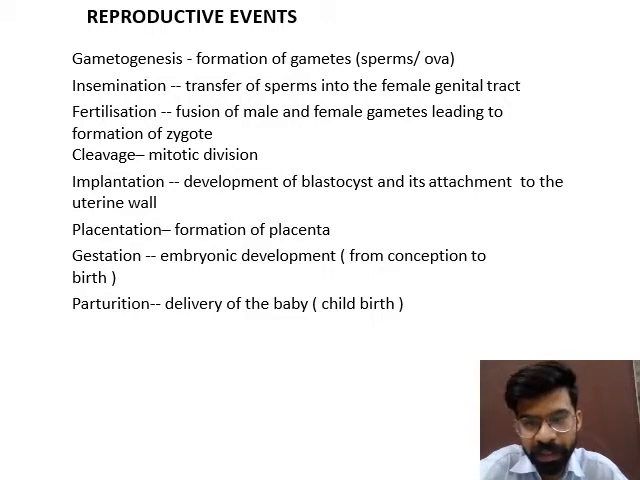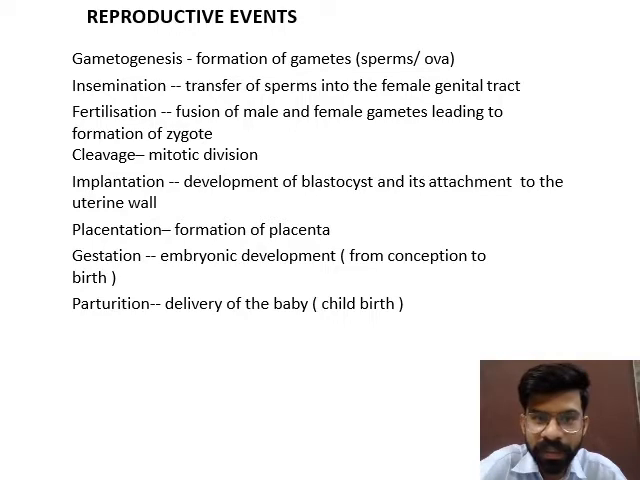Formation of gametes, meaning the formation of sperm and egg, is known as gametogenesis. As the gametes are formed, they are transferred into the female genital tract. This process is known as insemination. Insemination is the transfer of the male gamete, that is sperm, into the female genital tract.